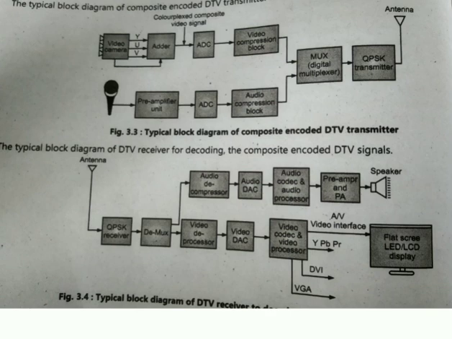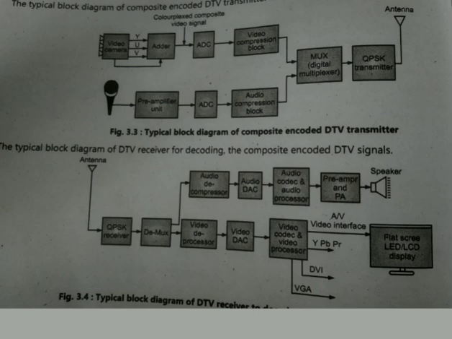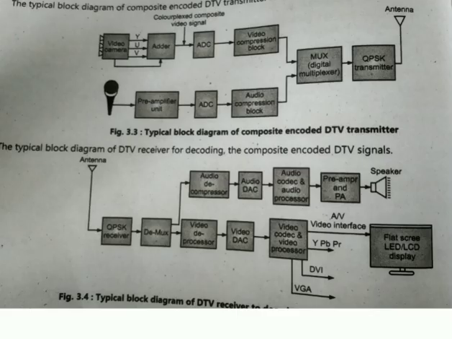DTV receiver for the composite encoded video signal, we can see the diagram below the transmitter diagram. The antenna is used for the reception of the signal, and the QPSK receiver demodulates the QPSK signal. Then we have the demultiplexer, which is used to separate the audio and video signal. We have multiplexed both the signals in the transmitter. Here we are demultiplexing that particular signal by using the demultiplexer block. They are used for separating audio and video digital data bit streams.